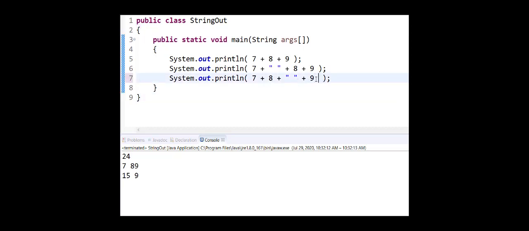So let's go into the third one. And let's change this up a little bit. And let's make sure that we understand that the same thing that we thought would be happening happens. So 7 plus 8 is 15. It hits the string literal, turns 9 and 5 into actual strings, prints out the concatenated values of 9 and 5. I could come in here and I could put in another plus, add another value. Everything's going to be the same. It's still going to function the same way. It's just anything that happens after those quotes with that string literal, that space or whatever it may be, it's just going to treat those as strings.